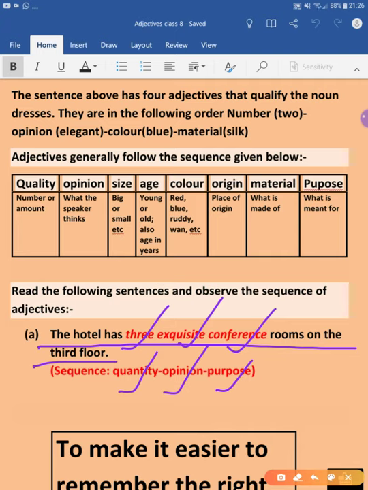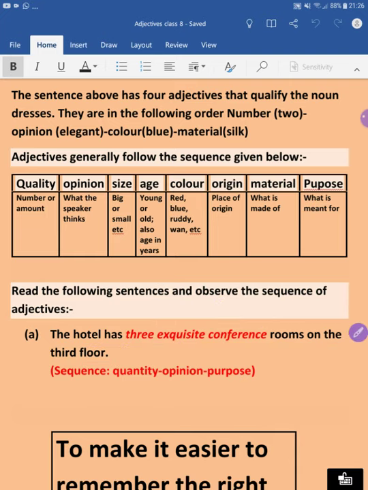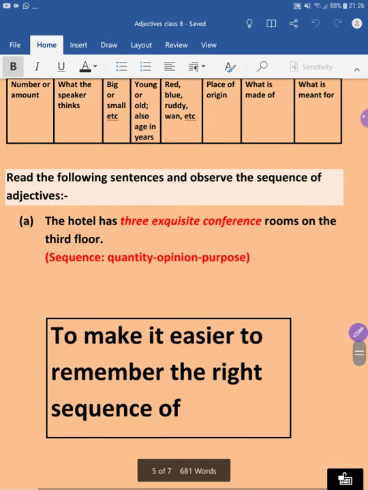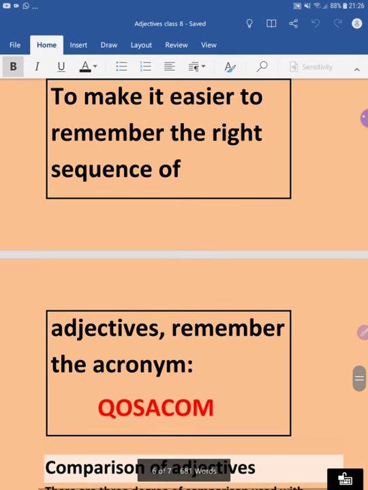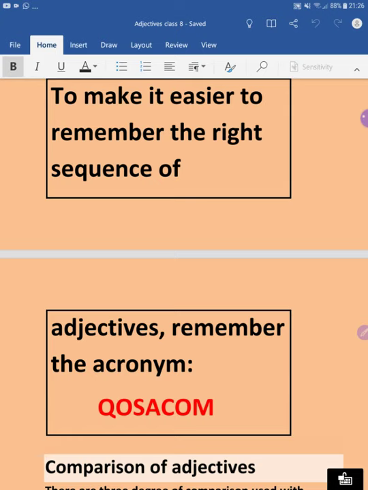Okay, so I hope now you have understood the order of adjectives completely. Now I'll do one more thing. I'll try to make it easier to remember the right sequence of the order of adjectives, and you have to remember the acronym, that is QOSACOM. Q stands for quantity, O stands for opinion, S stands for size, A stands for age, C stands for color, O stands for origin, and M stands for material.